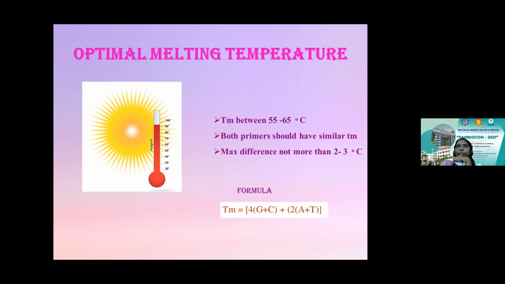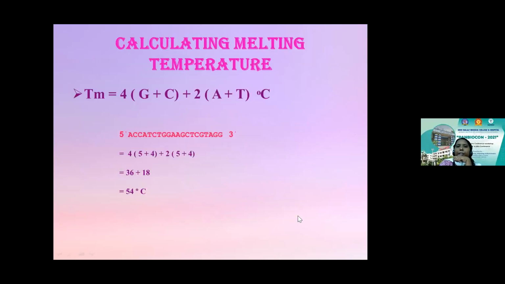One should be like 55 and the other should be like 62. No, that is not preferred. So an ideal range of 55 to 65 degrees with a difference not more than 2 to 3 degrees Celsius is actually allowed. So you have a formula to calculate the melting temperature of the primer. It's a simple formula where 4 into G plus C plus 2 into A plus T will give you the melting temperature of the particular primer.